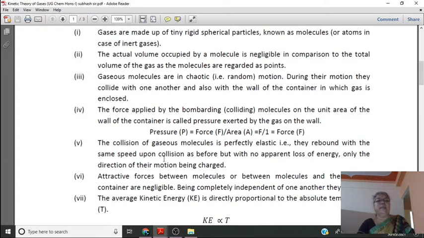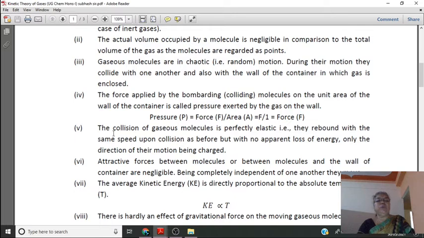Then the fifth assumption: the collision of gaseous molecules is perfectly elastic. That is, they rebound with the same speed upon collision as before, with no apparent loss of energy, only the direction of their motion being changed.